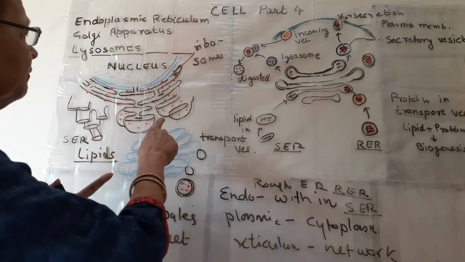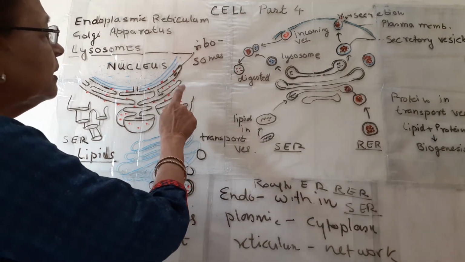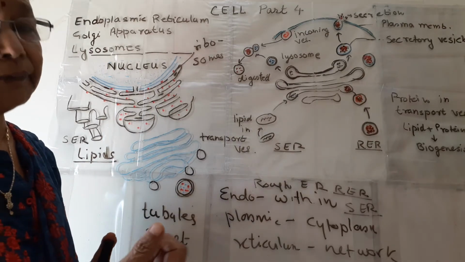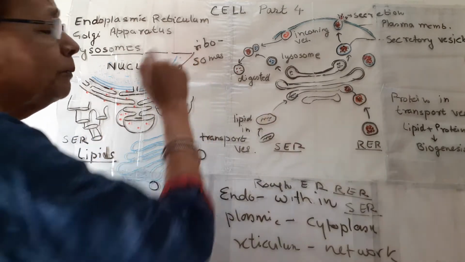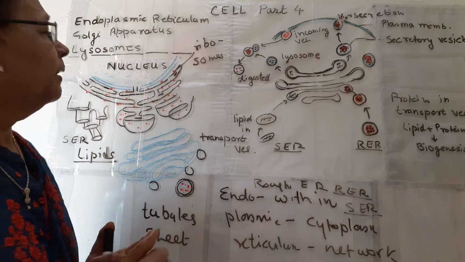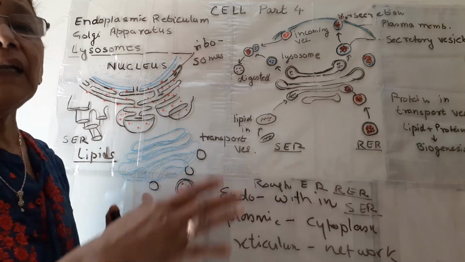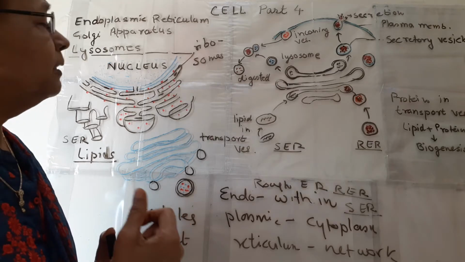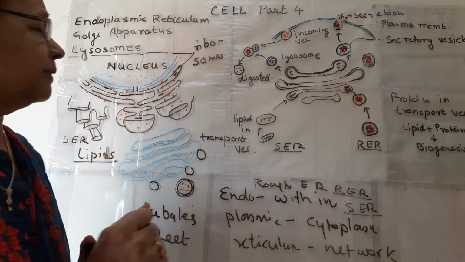Second, as I have discussed now, this RER helps in the formation of proteins with the help of ribosomes. And these proteins further are modified and they work as enzymes or structural proteins.